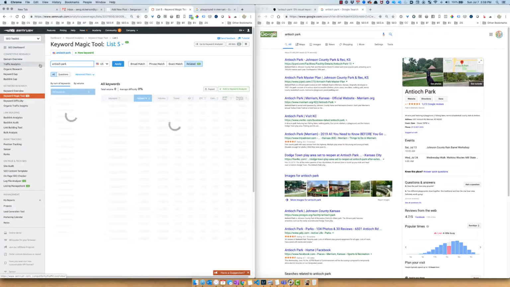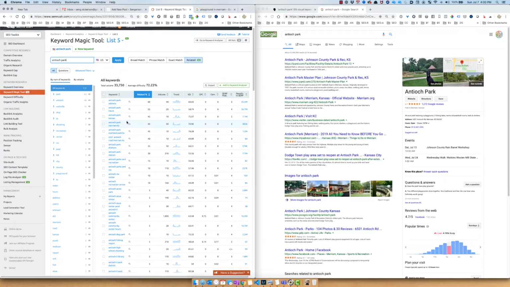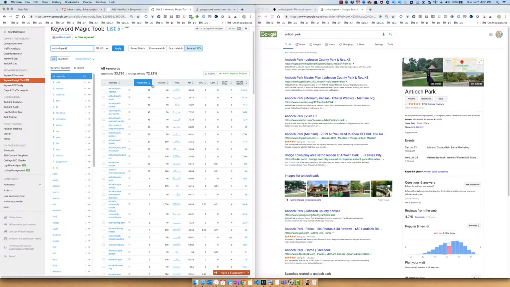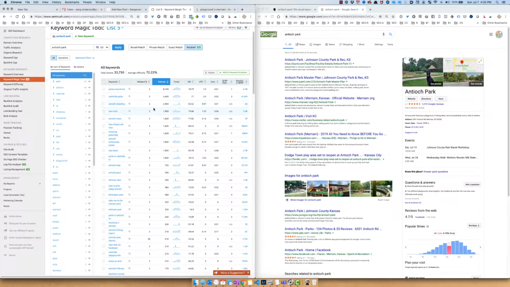And the reason why I do this is I want to see if people are actually searching for this keyword or not. And it looks like they are searching for Antioch Park address, hours, Antioch Park. These are the types of things that they're looking for. Wow. So I'm going to look at the volume because I want to see what terms are being used the most when searching. And it looks like parks around me. There apparently was a shooting at one point. So there was a huge, big search trend on that.